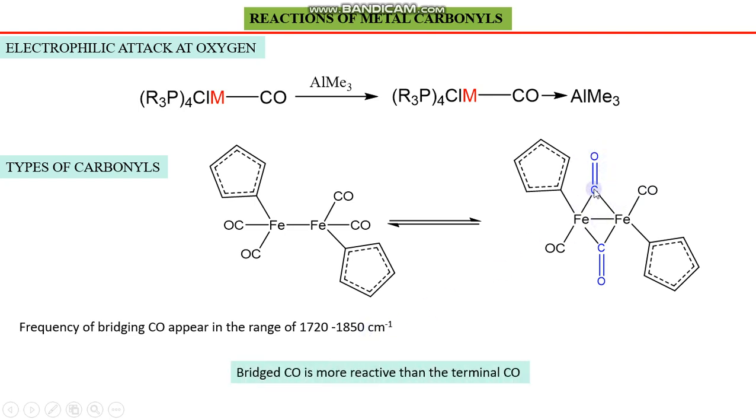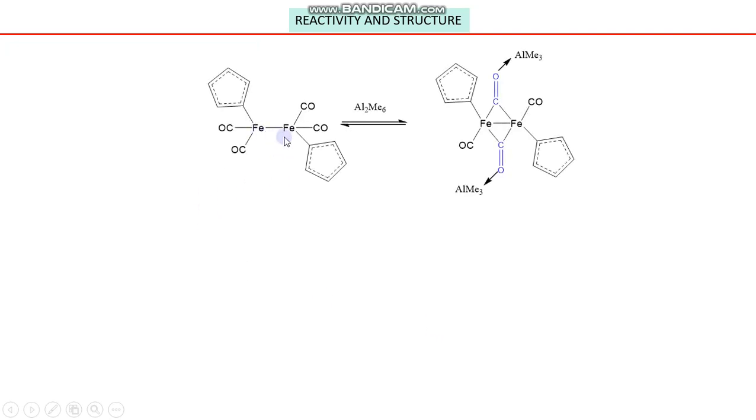The carbonyl can also be doubly bridged and triply bridged, so at the same time it can bridge three metal centers. Bridged carbonyl is more reactive than terminal carbonyl. Let's take this example: whenever this iron complex is reacted with trimethyl aluminium dimer, this dimer attacks the oxygen, because this is the electrophilic center in the complex.